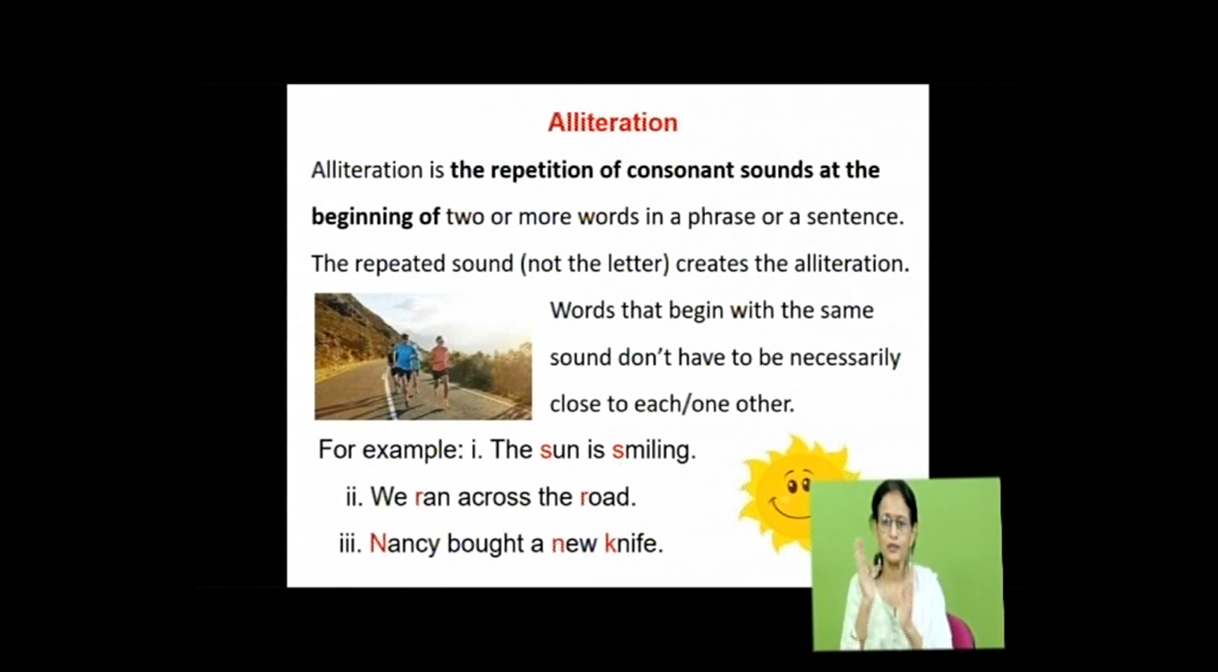See, the sun is smiling. See here, the sound is S. The next one, we ran across the road. The sound is R in ran and road. The last one, Nancy bought a new knife. The sound is N. Nancy, new, knife.